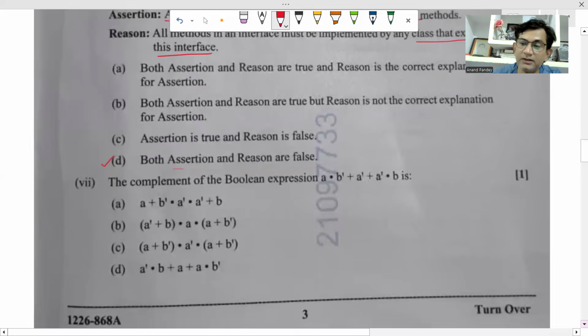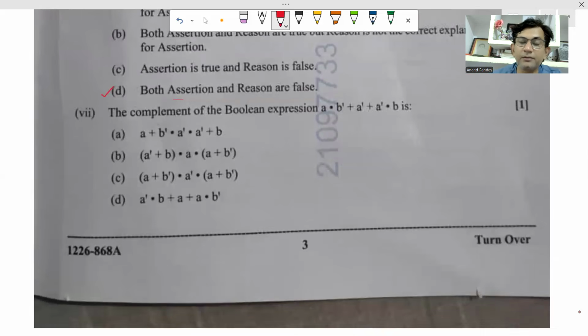Coming to the next, seventh: the complement of the Boolean expression A dot B dash plus A dash plus B dash. You know, complement means whole dash. So whole dash will first here it will be A dash plus B. Complement of A will be A dash, plus dot will be plus and B will be B. A plus A dash plus B, you can see we have only in this option B. So only this answer is correct. A dash plus B किसी में नहीं, so only option B is correct.